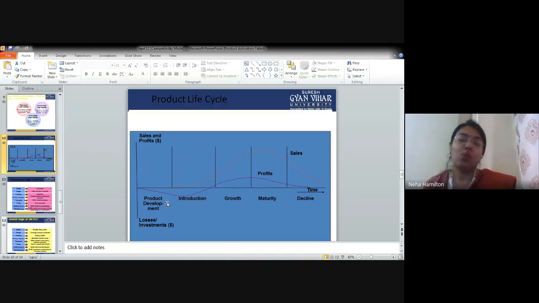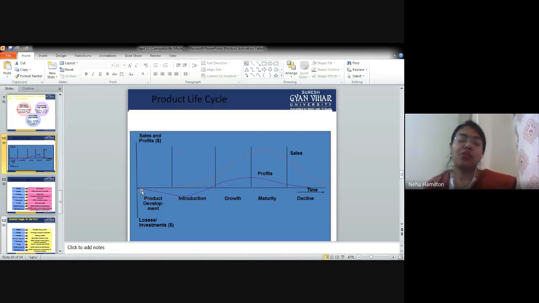They are not left with any money for promotion, and because nobody knows the product, there is a very small introduction line, right? And there are no profits, but they are going into losses, because once you have produced the product and the inventory is there in the retail stores, nobody is buying it, so definitely it is going negative.